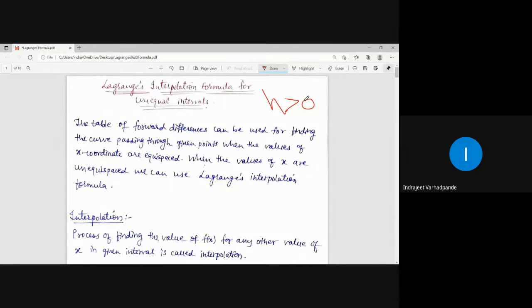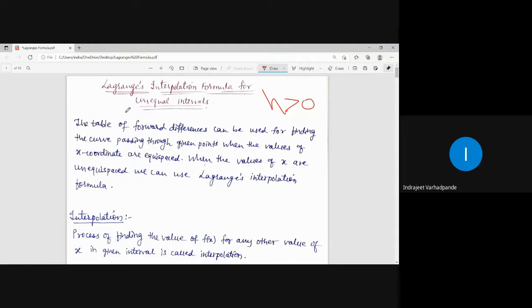So a plus h minus a gives h, a plus 2h minus a plus h gives h, a plus 3h minus a plus 2h gives h. So h is the common difference, which is the same throughout. So we can say that the difference in the interval is equal, which is h.